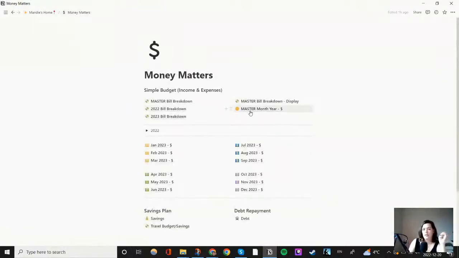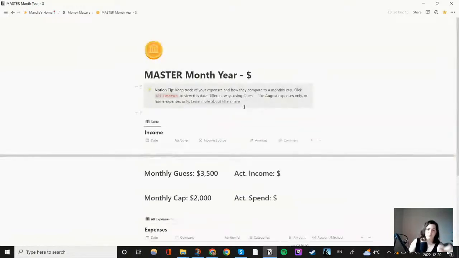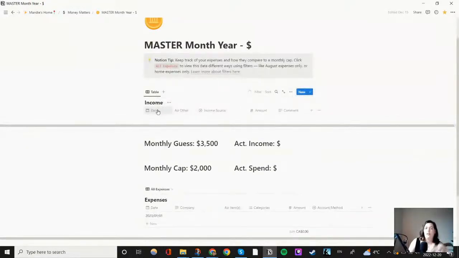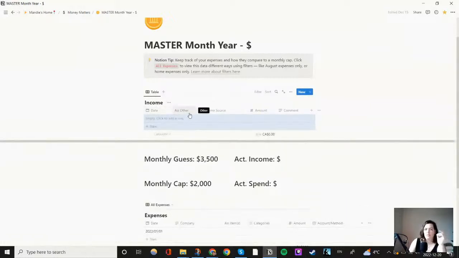And then one of the other pages I use. So that's my yearly one, but then I also have a monthly one. So basically this is just for monthly. So you can put in the date, you can put in, I think it's which bank account it's coming out of. So if it's bank account number 1, bank account number 2, maybe it's out of cash. Your income source, which job it is, if it's a gift, how much the amount is, and if there's any comments that you need to have.